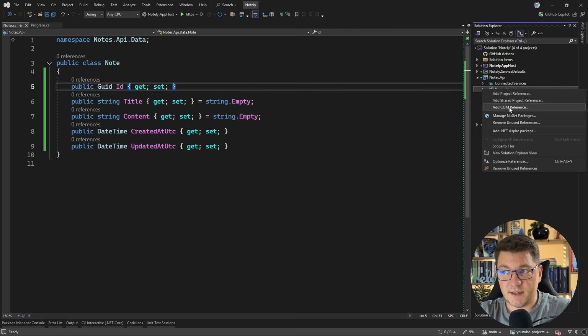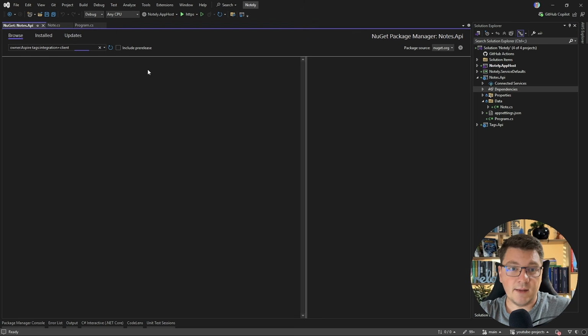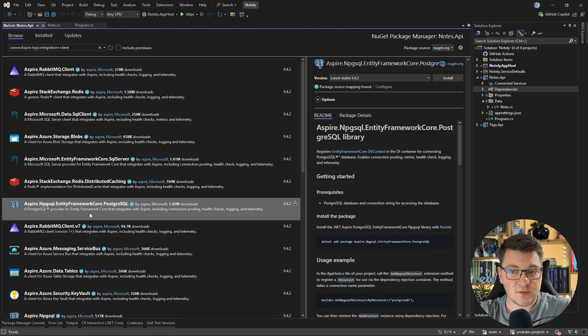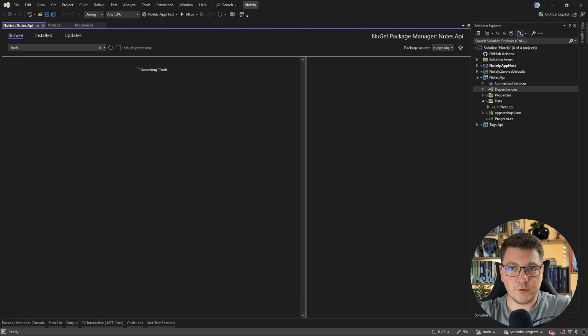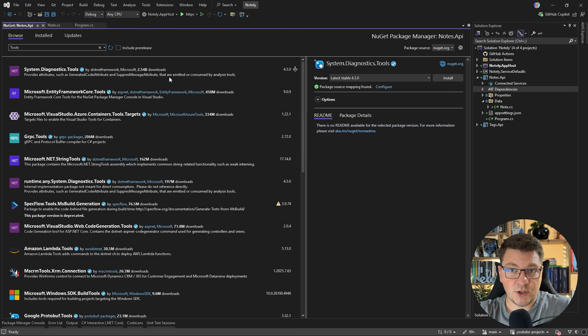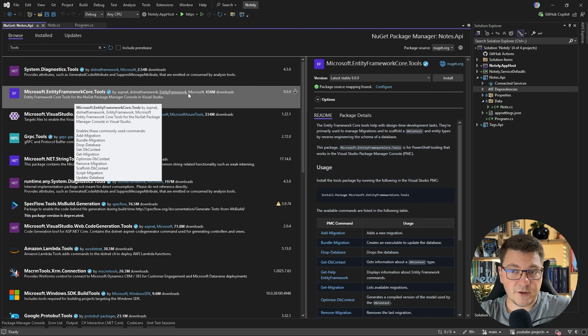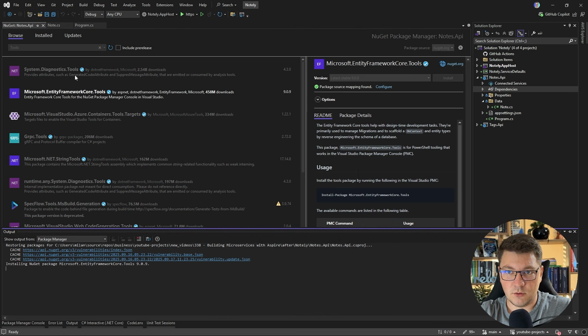The next thing we'll need is an EF Core database context, and I'm going to add an Aspire package because it takes care of some useful things when it comes to using Postgres with EF Core. The package is Aspire PostgreSQL Entity Framework Core Postgres. Let me install the latest version, and I also want to look for EF Core tooling so that I can generate my migration. So I want to install Microsoft Entity Framework Core Tools. So let me add that.